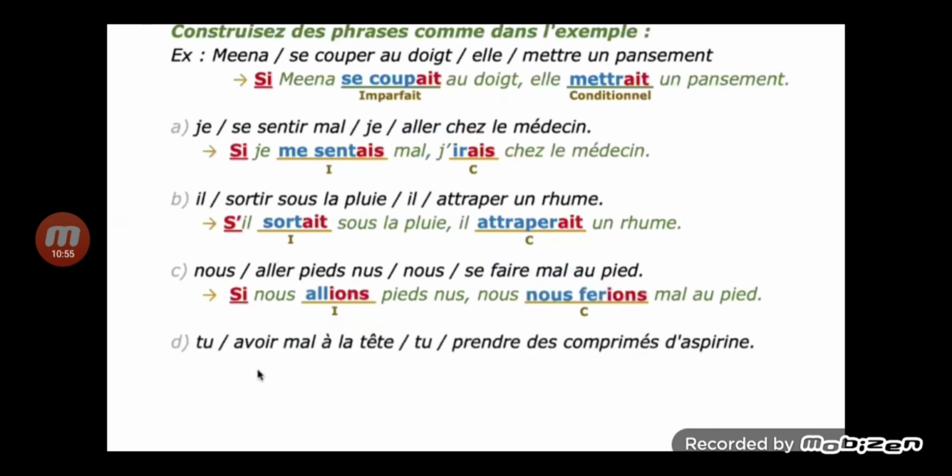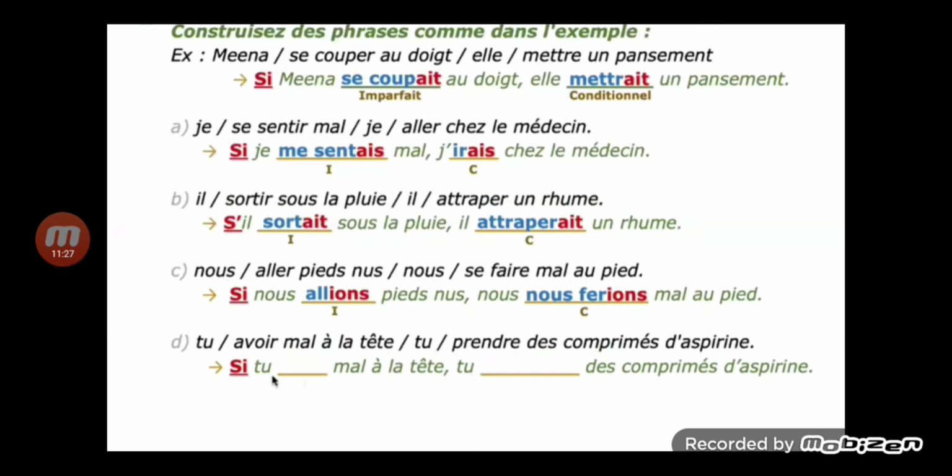Fourth one, tu avoir mal à la tête, tu prendre des comprimés d'aspirine. You to have a headache, you to take some aspirin tablets. Your sentence should start with si, and your subject is tu for both the verbs.